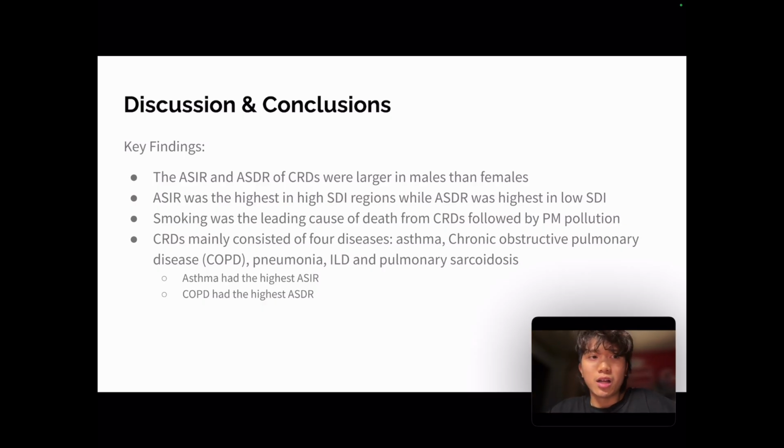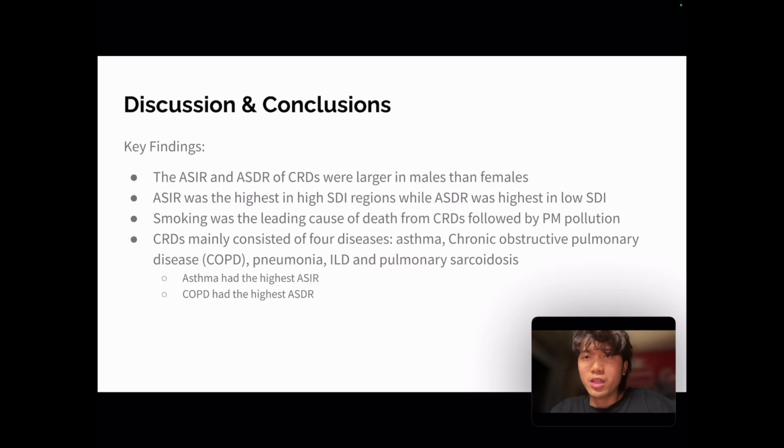In comparison, more poor areas are much more polluted and less clean compared to more affluent areas, which could be a reason why the ASDR is much higher, because a lot more people are being affected by contaminants and pollution in low SDI areas.